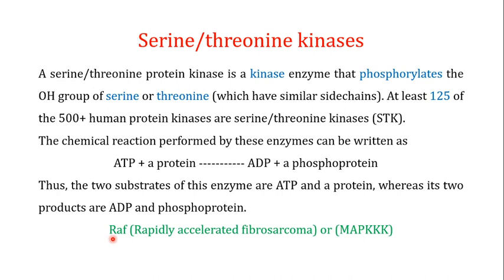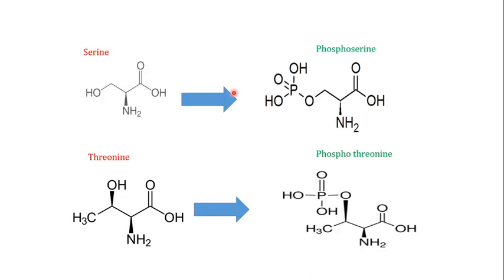And this is one of the important proteins of the MAPK signaling pathway. I have a detailed video on the MAPK signaling pathway, and I'll share the link in the description. So this RAF is a serine threonine kinase. If this is, say for example, serine, this is the structure of the serine amino acid. When a phosphate group is added to it, it is converted into phosphoserine, and the protein is converted into a phosphoprotein.